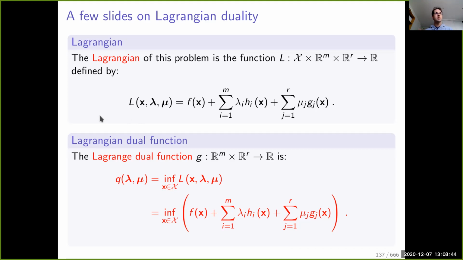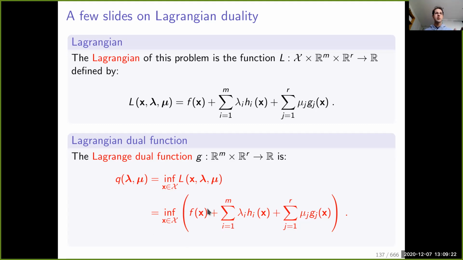Now, how do we build this dual function? We build this dual function by minimizing the Lagrangian with respect to the primal variable. So this is the recipe. The Lagrangian that you define, you minimize with respect to x. It gives you a function of the dual variable that we call the Lagrange dual function. Next, we will see what the properties of this dual function are, and why it is related to the relation that we were discussing in the introduction about the primal objective function and the dual objective function that will be concave.